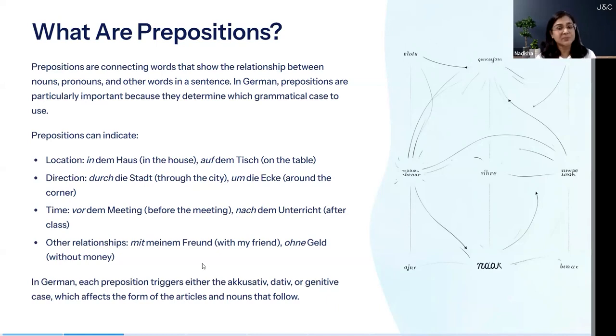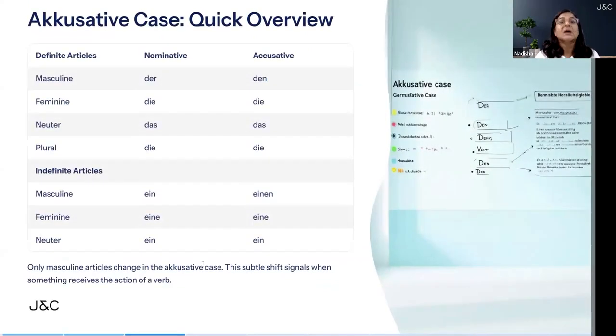So in German, each preposition triggers either the accusative or dative or genitive case, which affects the form of the articles and the noun that follows. So basically, there are three types of prepositions: accusative, dative, and wechsel. In this lesson, we will only cover accusative and dative prepositions. Now, as we are covering accusative and dative prepositions, we'll first understand the accusative case and dative case.